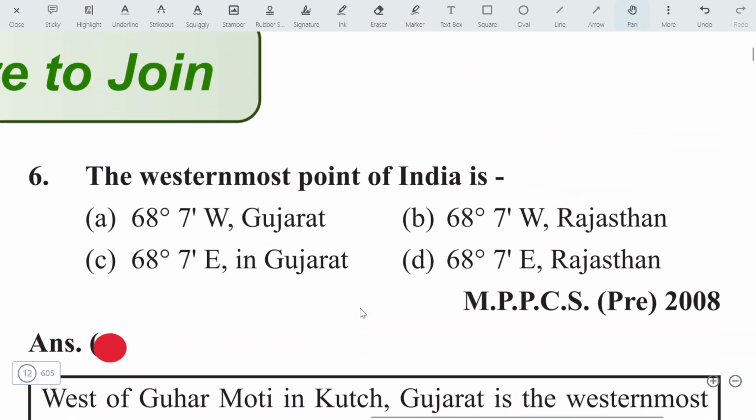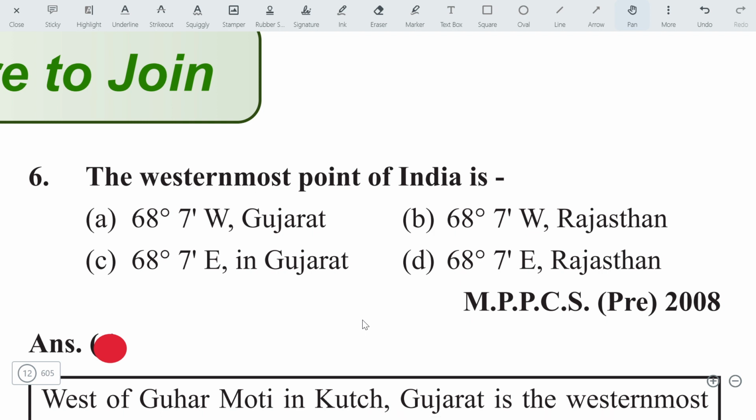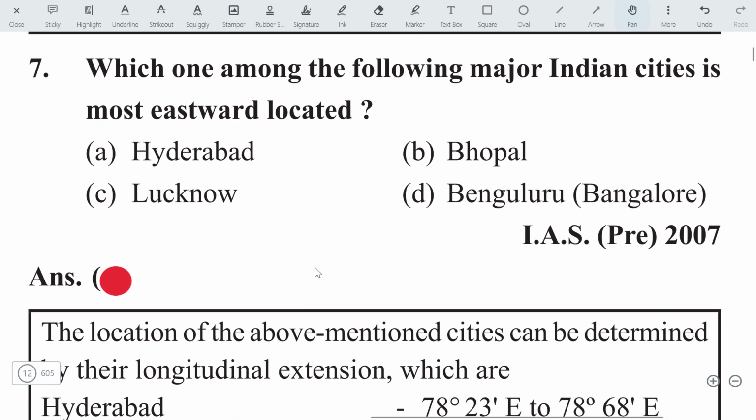Let's move on to the next question. The westernmost point of India: what is the westernmost point? 87.5 degree east actually, and this is west. No, west is west of the Greenwich time. That means it is wrong. India is located eastward of the Greenwich Mean Time. So the answer will be 68 degree 7 minute east, in Gujarat.